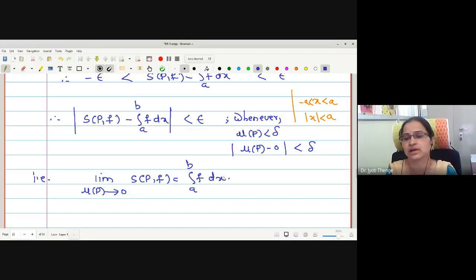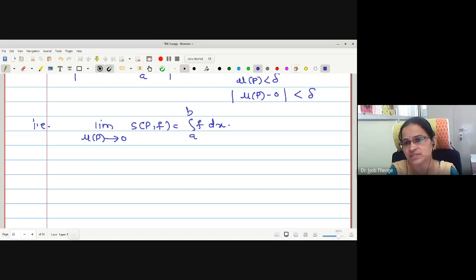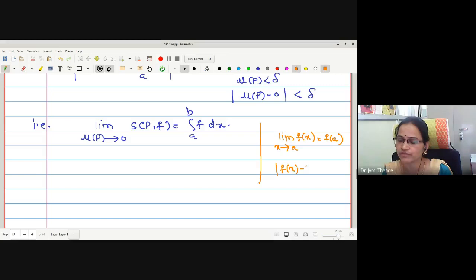As we write for convergence of a sequence, or for continuity of a function, limit of f of x as x tends to a is equal to f of a, which is equivalent to mod of f of x minus f of a less than epsilon whenever mod of x minus a less than delta.